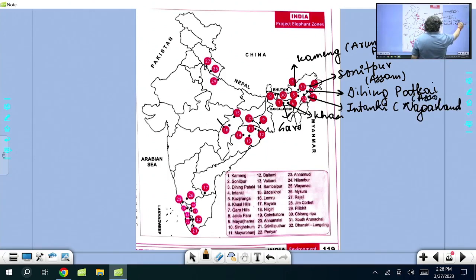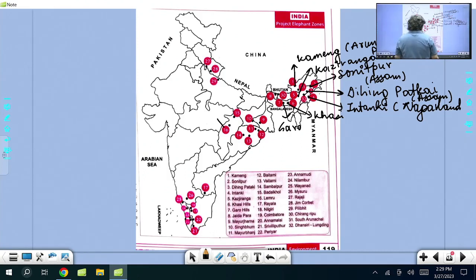This I am talking about elephant reserves in India. And there could be a direct question asked: Assam has got another one which is called Kaziranga. Kaziranga is also an elephant reserve, also a tiger reserve, also known for the one-horned rhinoceros. Kaziranga is also a World Heritage Site.